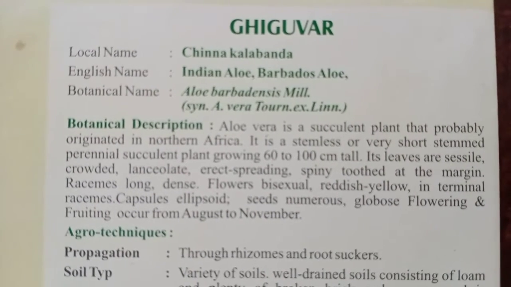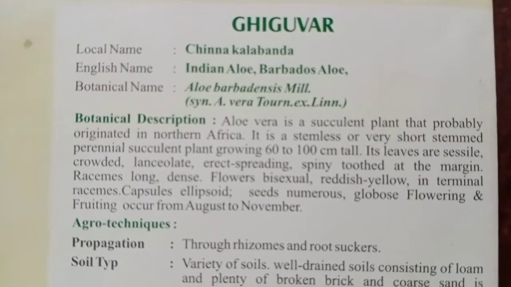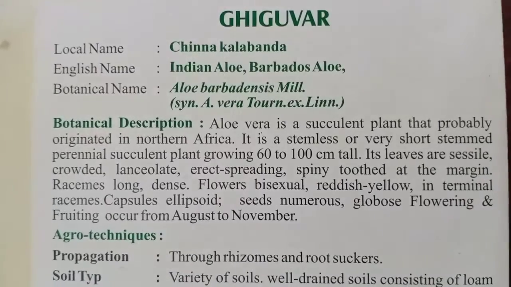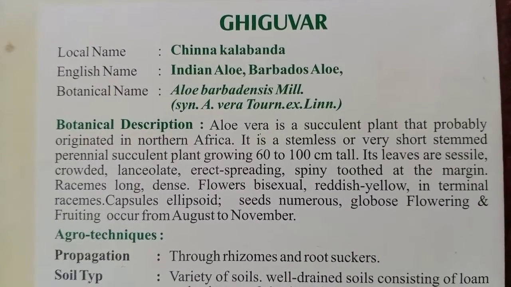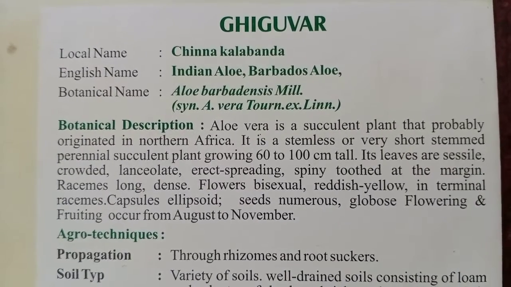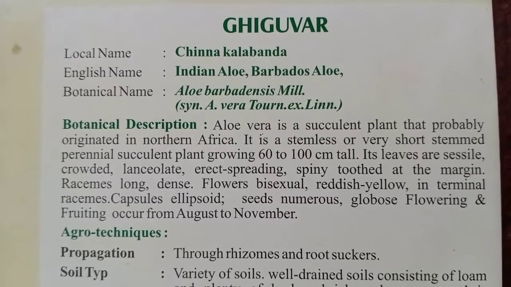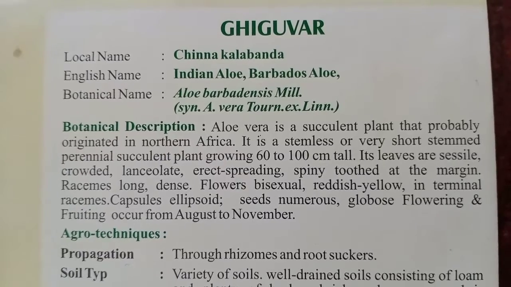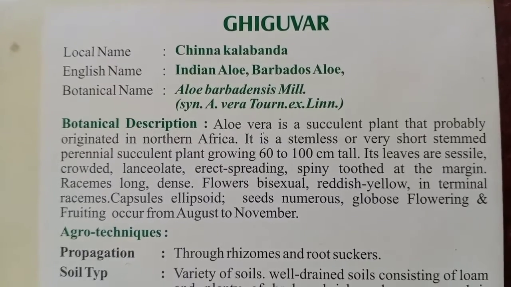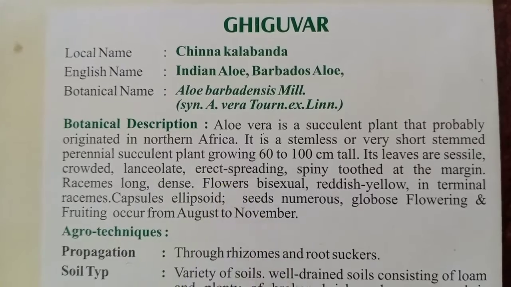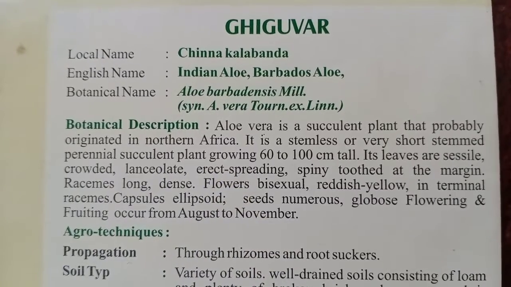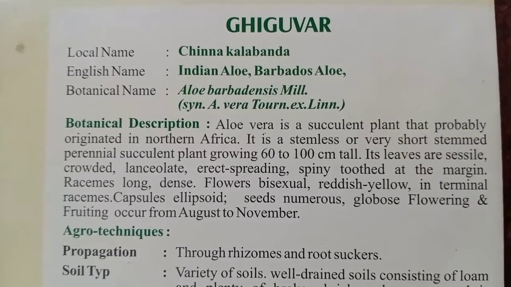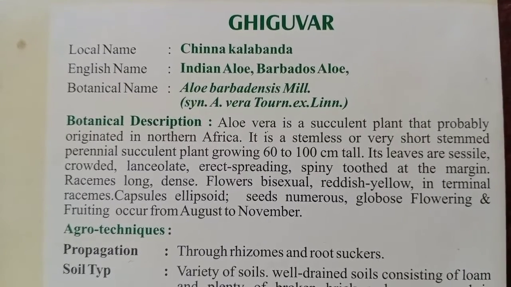Aloe vera is a succulent plant that probably originated in North Africa. It is stemless, meaning it does not have any stem-like structure, or very short stemmed, a perennial succulent.